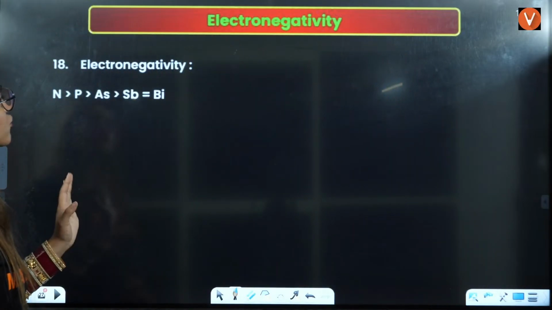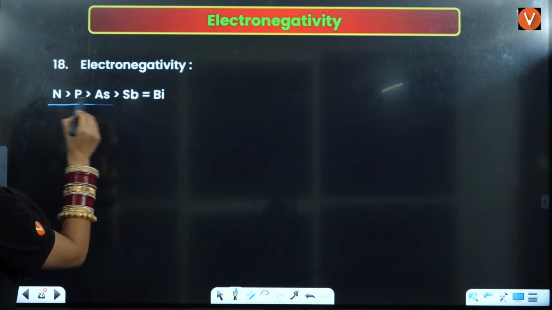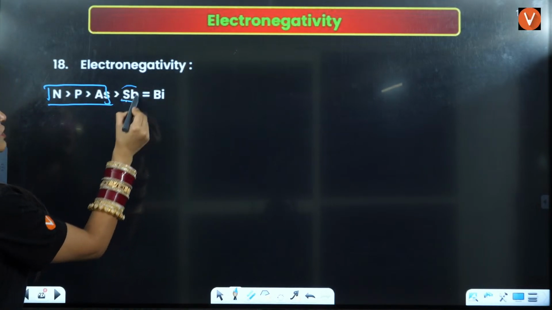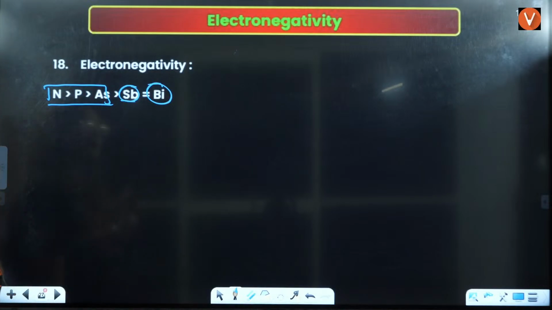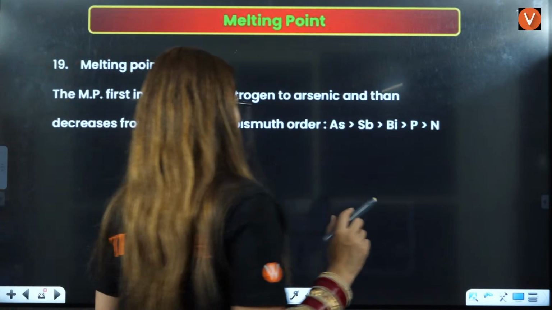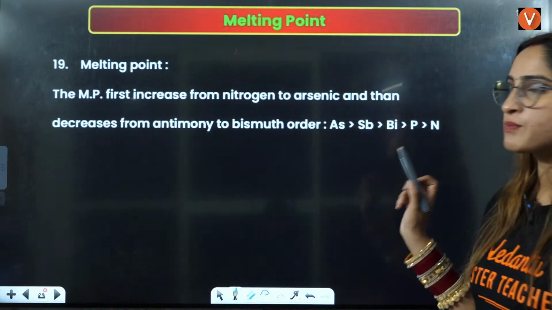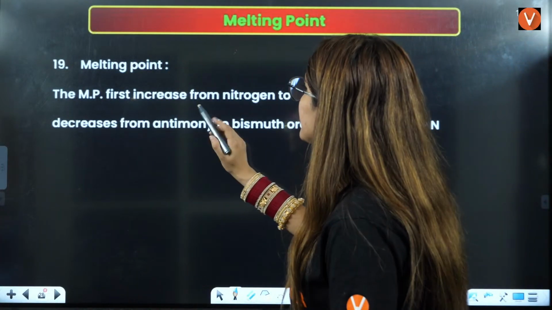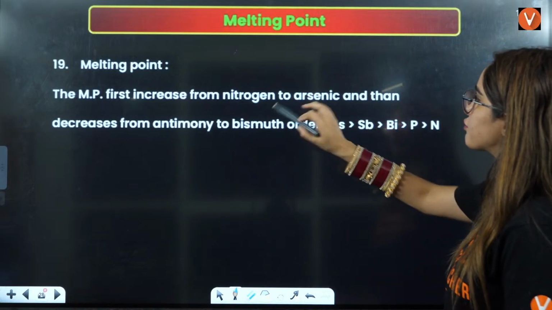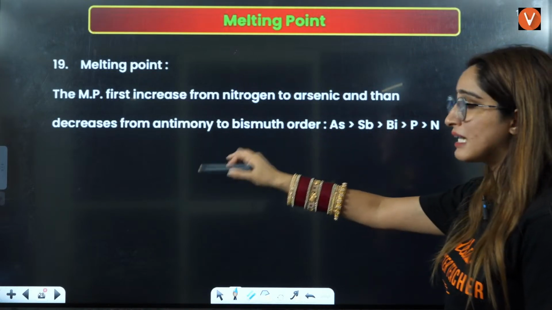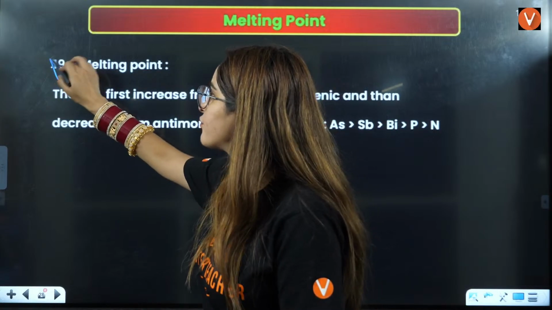Now, electronegativity. Here it is decreasing, but the last two, antimony and bismuth, have the same electronegativity. Next one we have is melting point, that I have shown you, that it firstly increases from nitrogen to arsenic, then it will start decreasing till the end. This is very, very important.